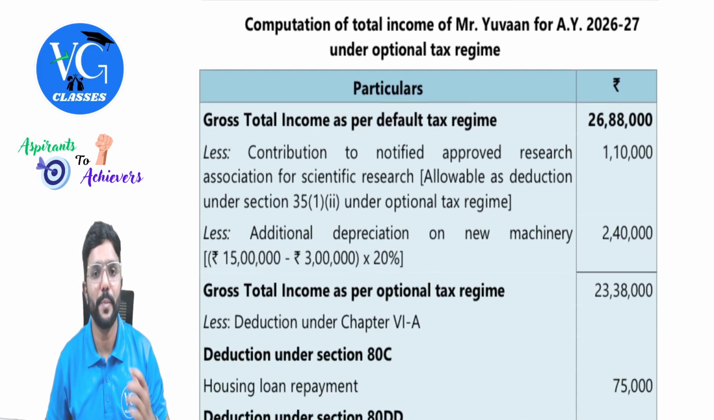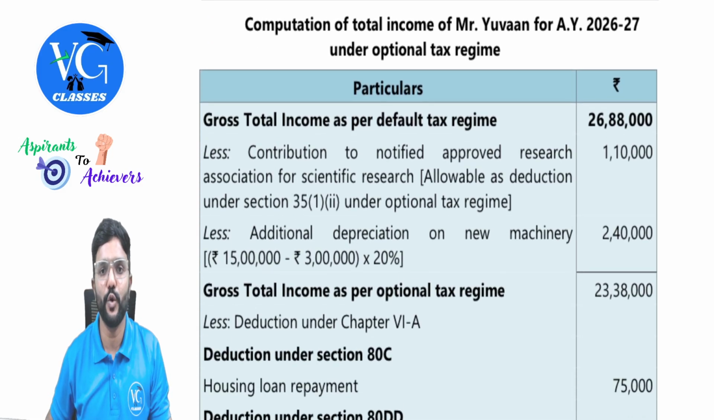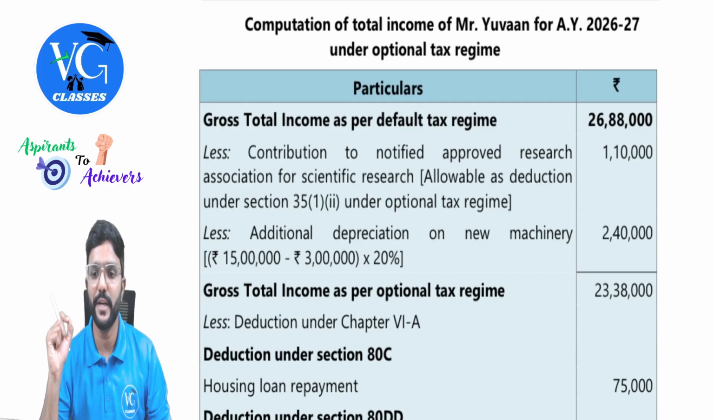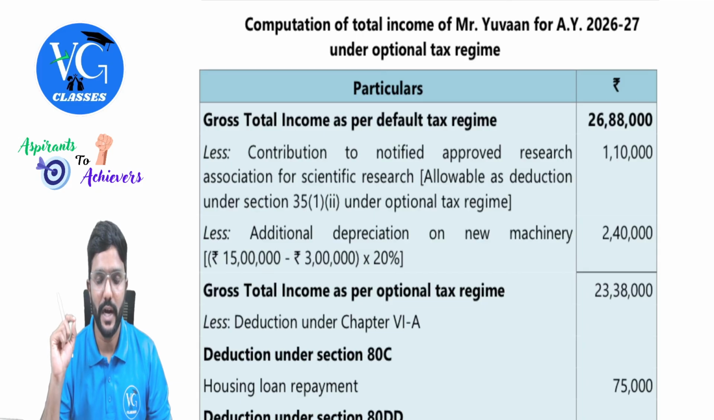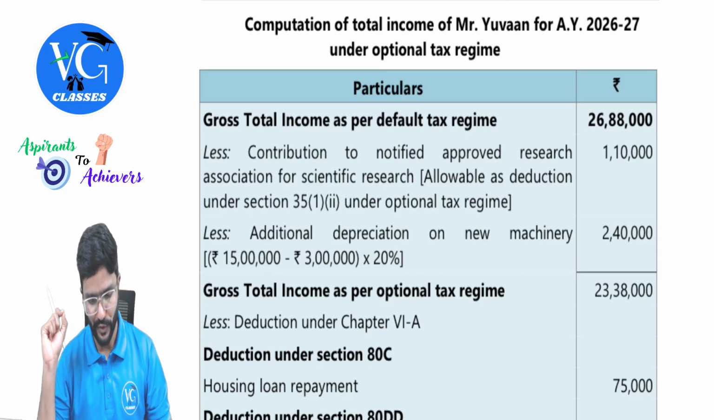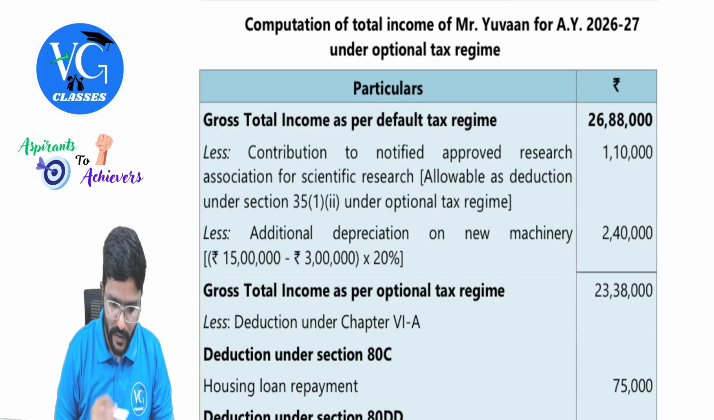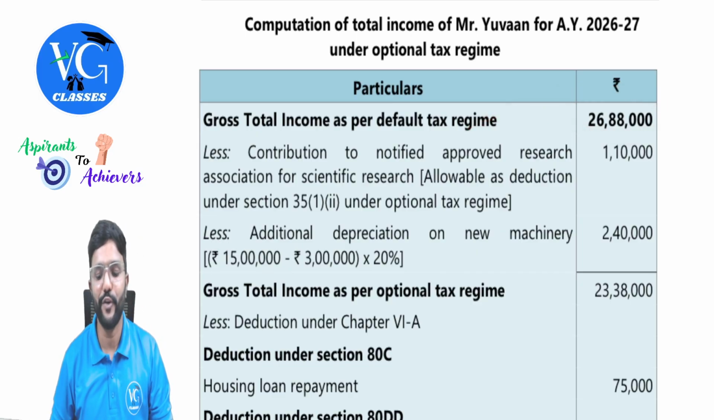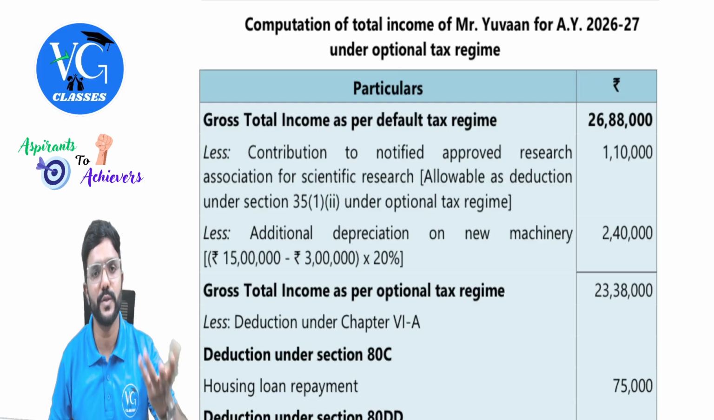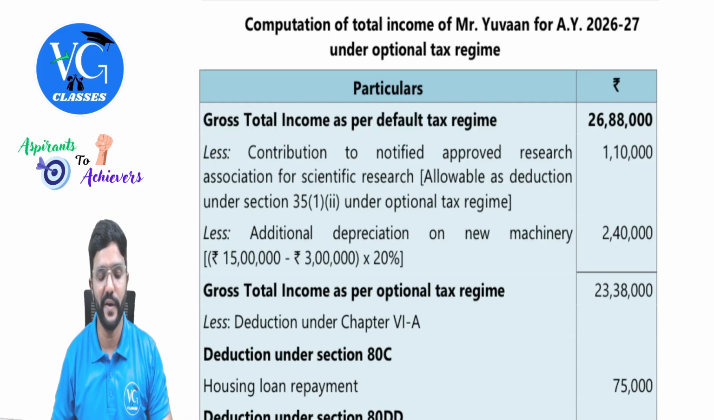Now let us move to optional regime. Computation of total income of Mr. Yuvan for assessment year 26-27 under optional tax regime, guys. So they have taken the gross total income as per default regime itself as a base. Sir, can we also do the same? Yes, in the exam you can follow it, guys.